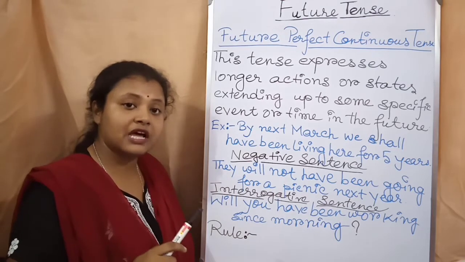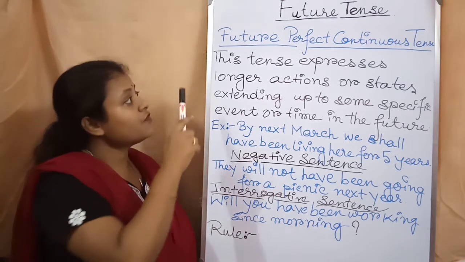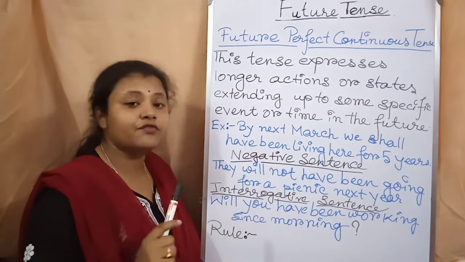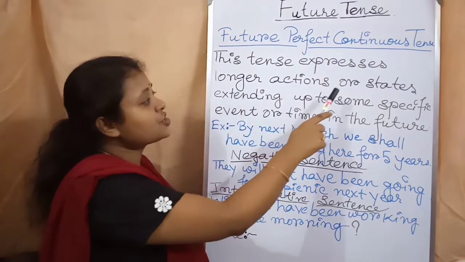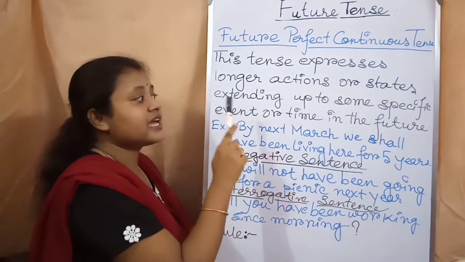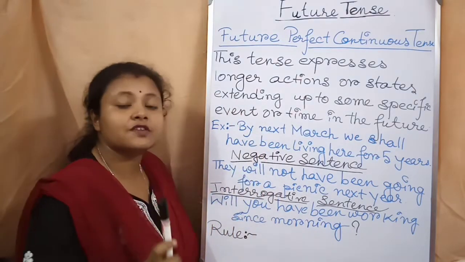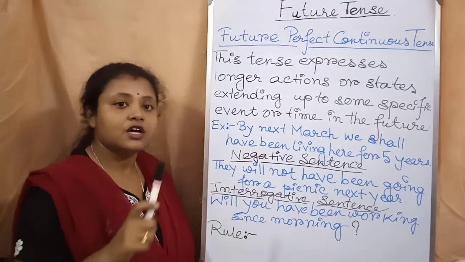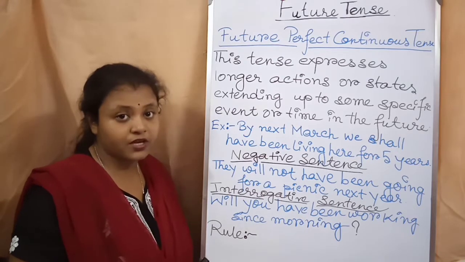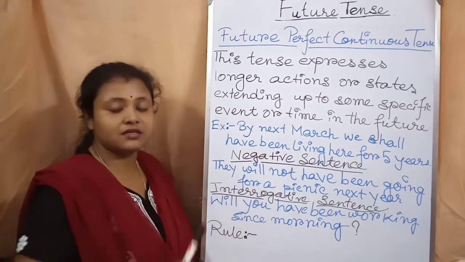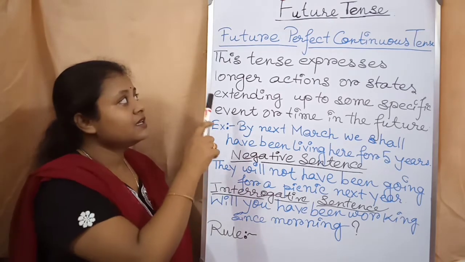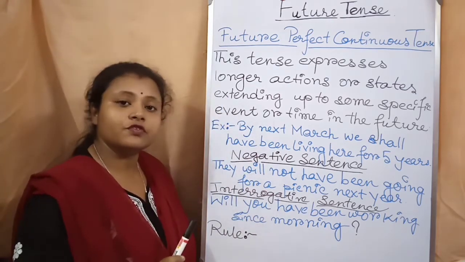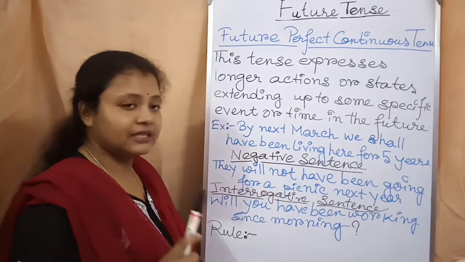So here also lies the difference between future perfect continuous tense and future continuous tense. The time will be very specifically mentioned in this tense. So here lies the difference between the future perfect tense, future continuous tense and other tenses.